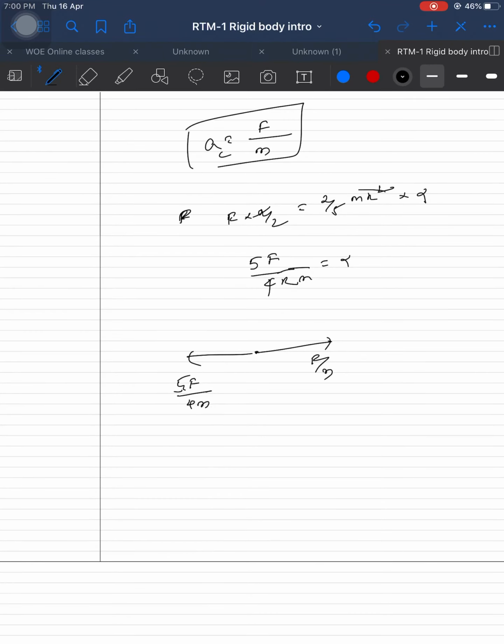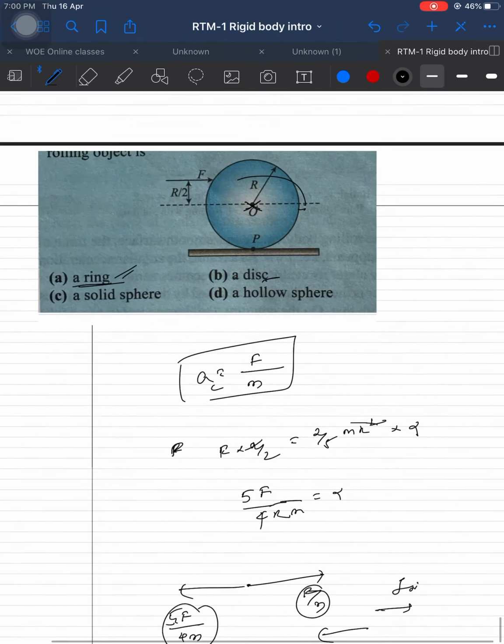Okay, subtract. If you subtract, this negative value you will get. Negative value means the body's tendency is in the backward direction, so friction acts in the forward direction. Simple, as simple as that. So these are the directions, how to get them.